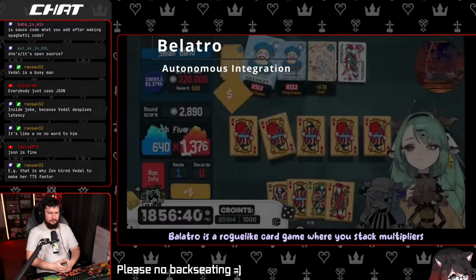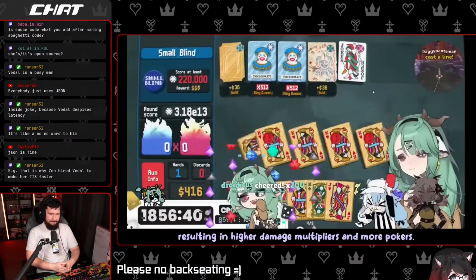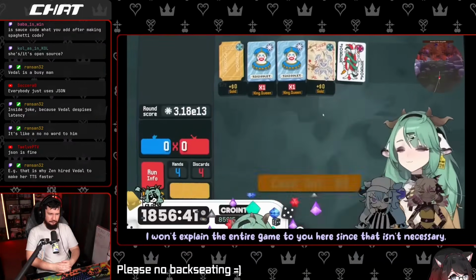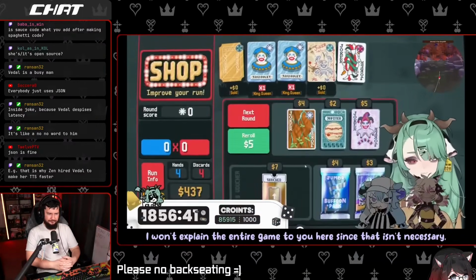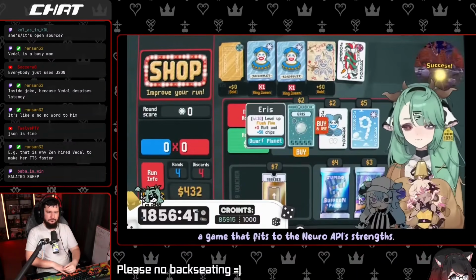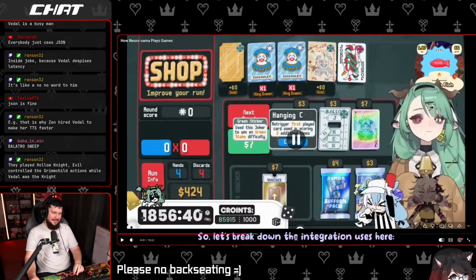Balatro is a roguelike card game where you stack multipliers by comboing multiple cards together, resulting in higher damage multipliers and more points. I won't explain the entire game to you here, since that isn't necessary, but what I will say is that this is a very good example of a game that fits the Neuro API's strengths. So, let's break down the integration.